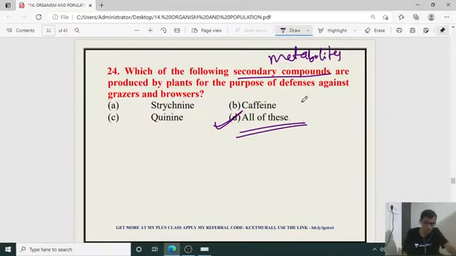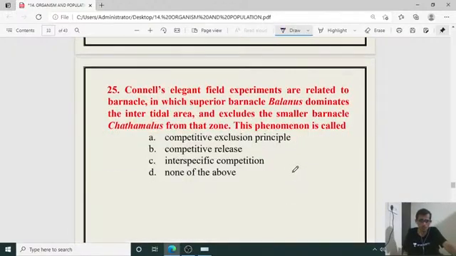Yes, Abhishek, you are right. Good luck. And next, question number 25.